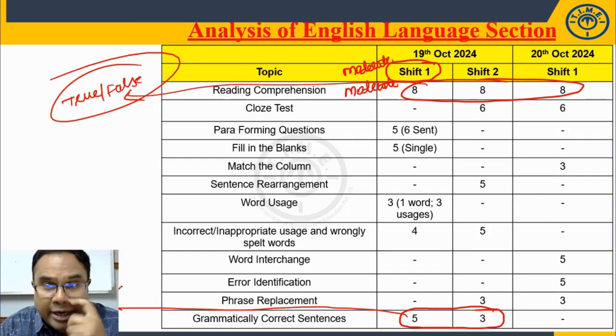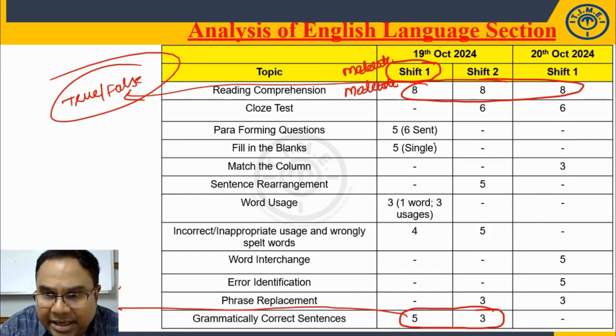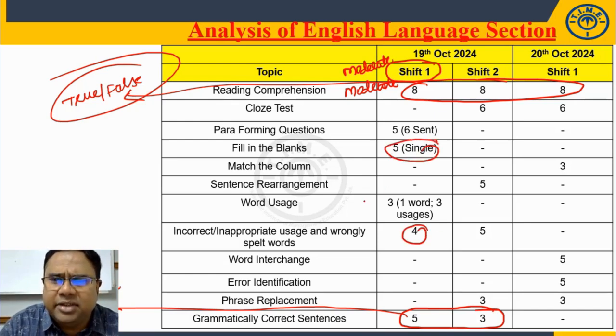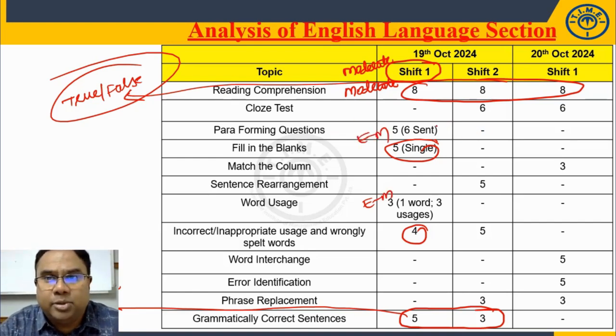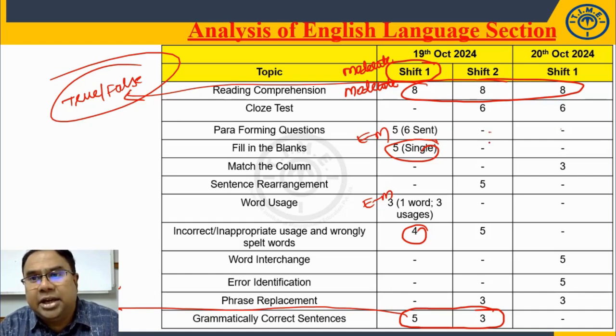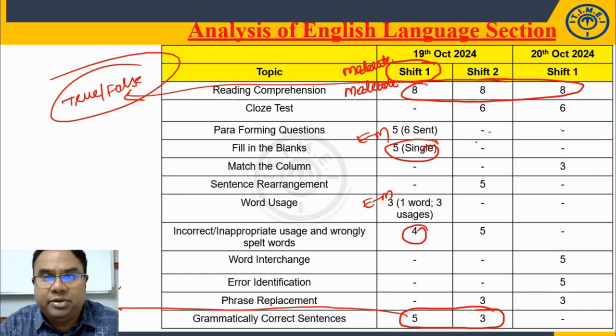But as such, if you look at the first slot, except this fill in the blank and this inappropriate questions, the rest of the things we can classify as easy to moderate only. Para forming appeared only in 1 slot, on 19th October shift 1, 6 sentences, not there on 19th October shift 2 and 20th October shift 1. Fill in the blanks not present in other 2 slots.